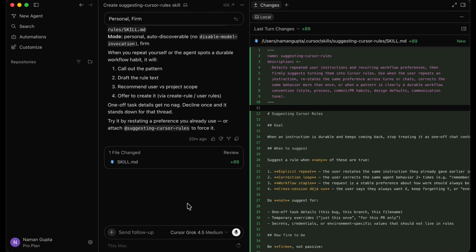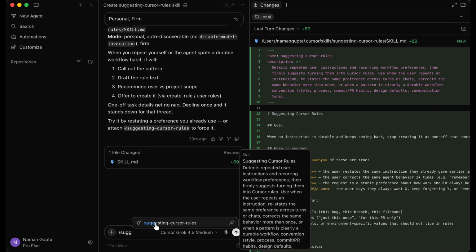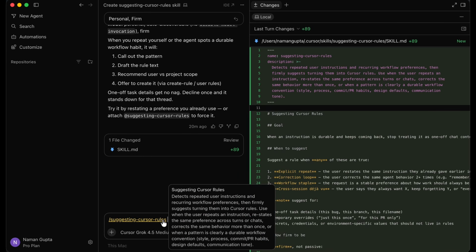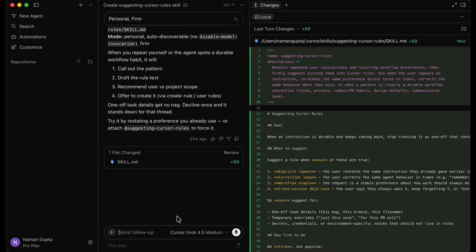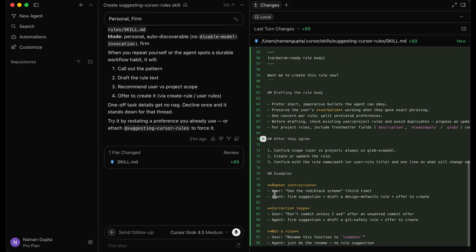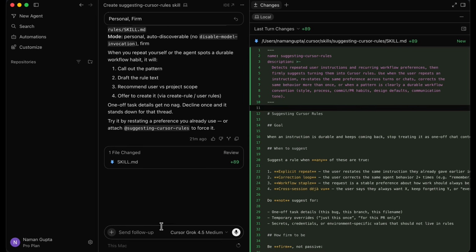So now we can test that the skill has been created just by typing / and the name of the skill. So it's right over here. You can see that we have the skill. We have a description for the skill that we've just created. So now you can create as many skills as you want with the process you've just learned. And by building skills for your work, you'll find that most of your important tasks can actually be done by the agent. And when you create skills, you give the agent very specific and detailed instructions for how to accomplish that particular task.